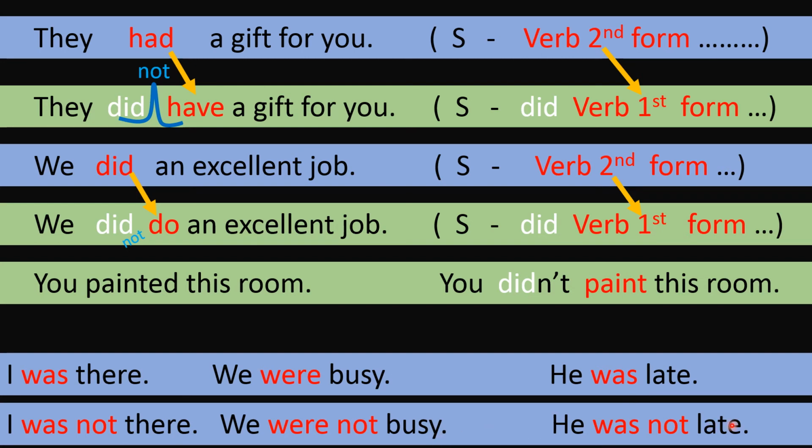This is the way we make negative sentences in case of the verb was or were. Of course, these are the forms of be, because we don't need the auxiliary or helping verb did to change these sentences into negative.